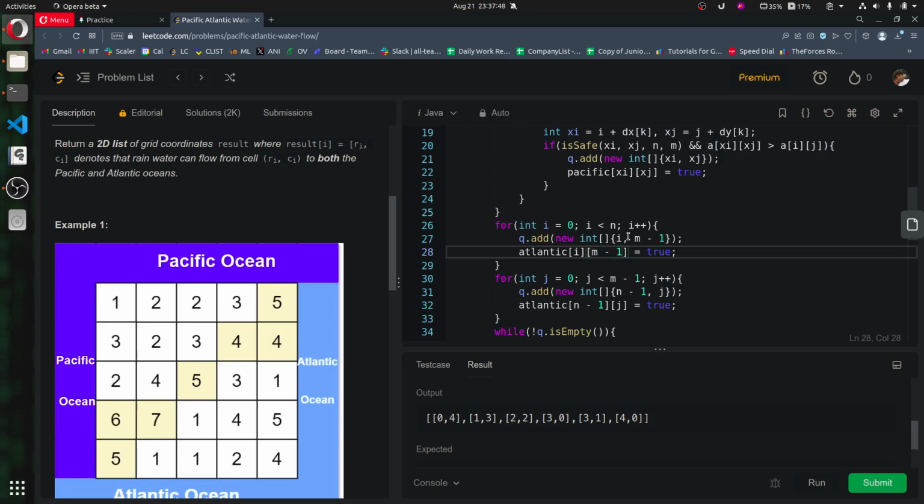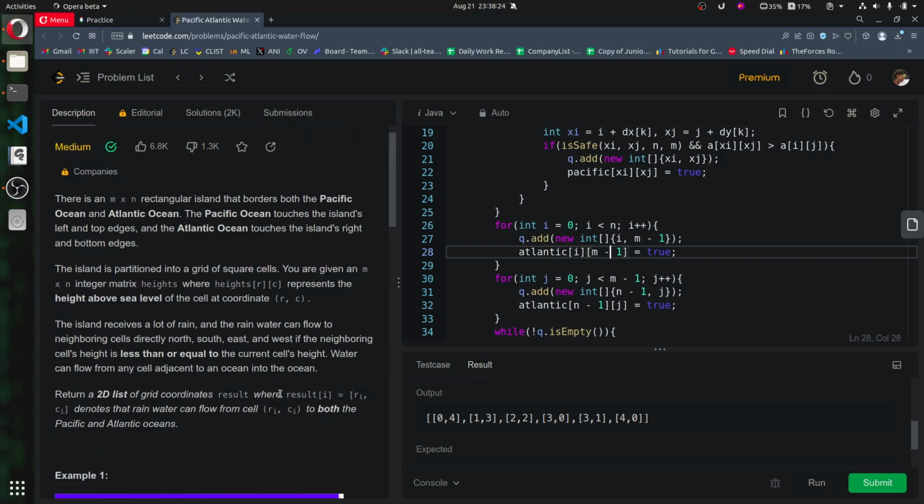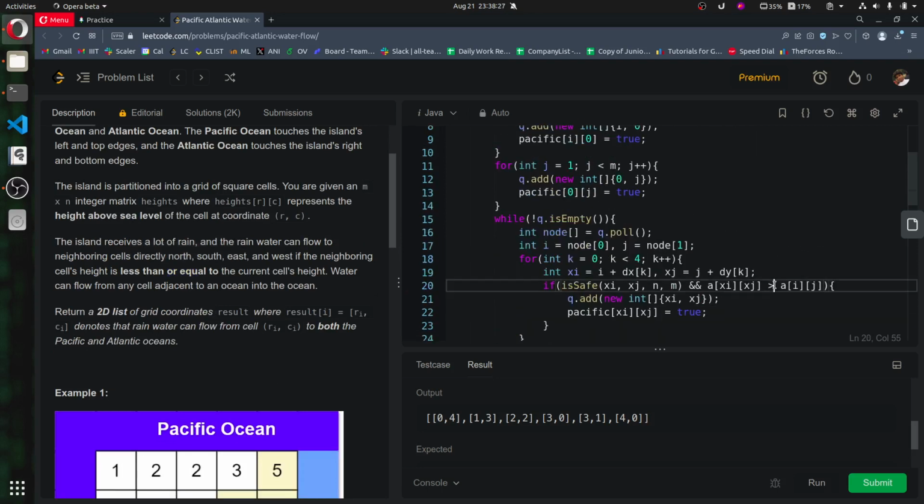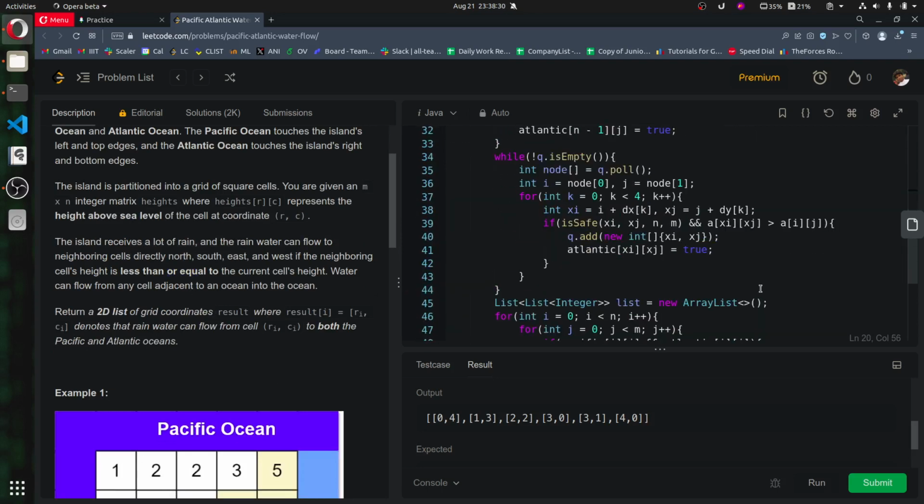There are some issues, I guess, in the approach only. I'm just checking water flows in the reverse direction. I'm checking if water from the Atlantic Ocean can flow to the Pacific Ocean or not, using some cells, and we will mark all those cells visited. Okay, I guess I found it: what is less than or equal to. So everywhere we just need to make this greater than or equal to.